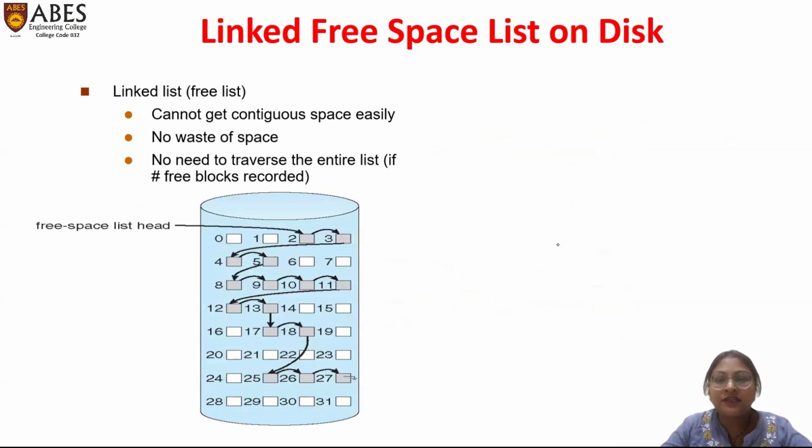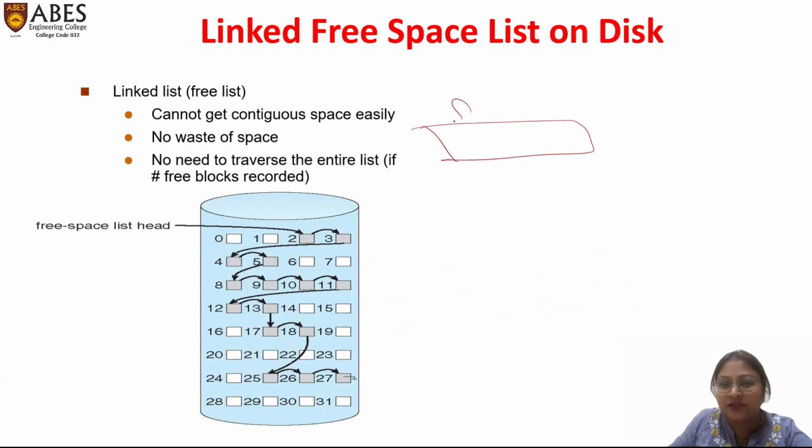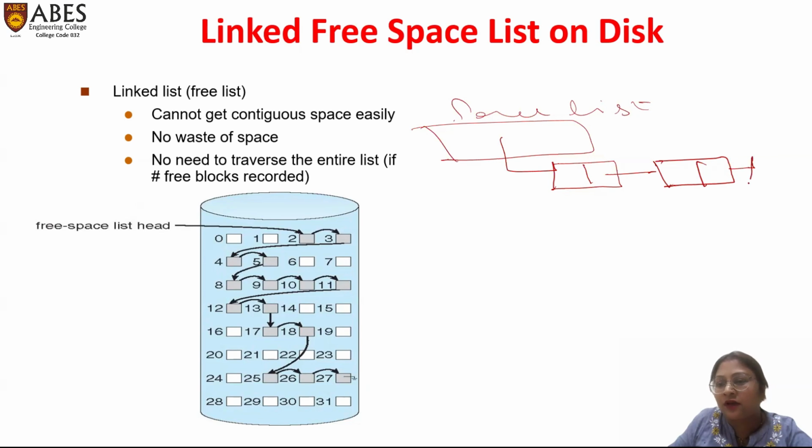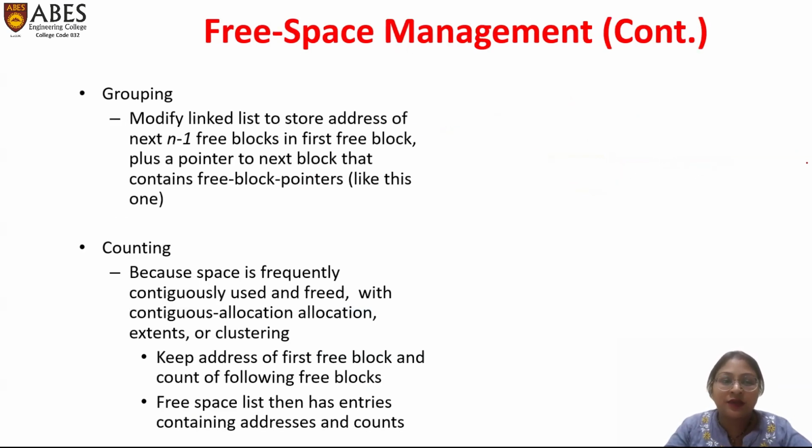In linked list, free space management is done like there is a list maintained which is called the free list. This list is linked to the various memory cells which are empty. If this is empty, then another node which also gets freed is linked to this particular list. Again, if one more node gets free, it is also linked. If no other node comes, then it goes to null. This is how the free list is managed in linked list management.